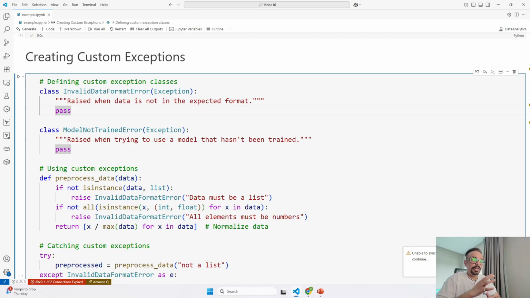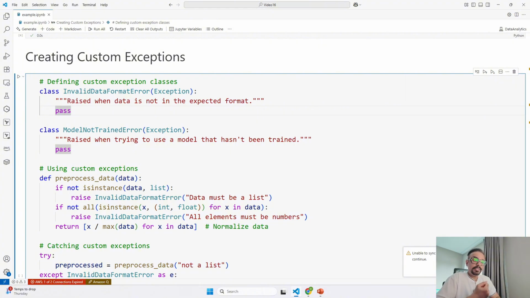These are special error types that you create for yourself by subclassing Python's built-in Exception class. Next, the preprocess data function that we have defined over here uses the custom exceptions defined above for input validation, and it checks if the input data is a list as part of the first condition. If the input data is not a list, it is going to raise an exception. It is also checking that all the elements in the list are numbers.